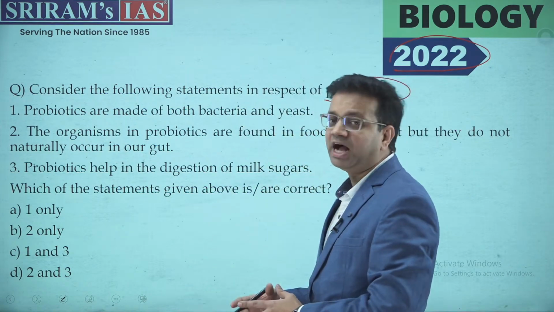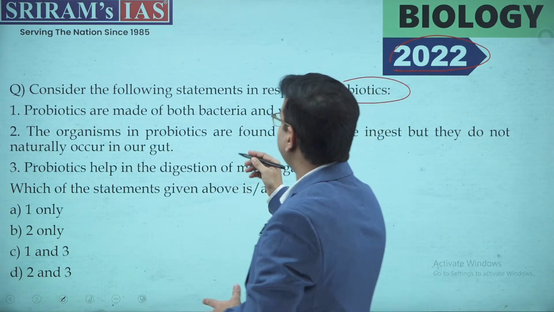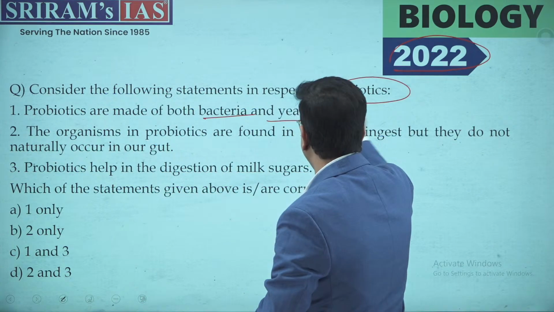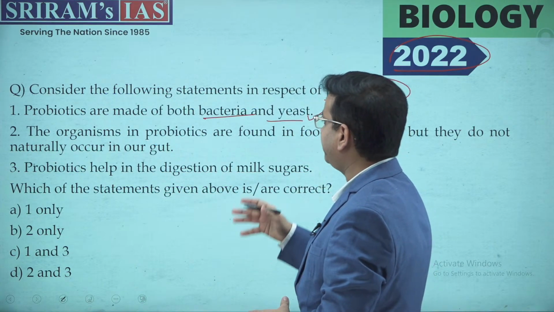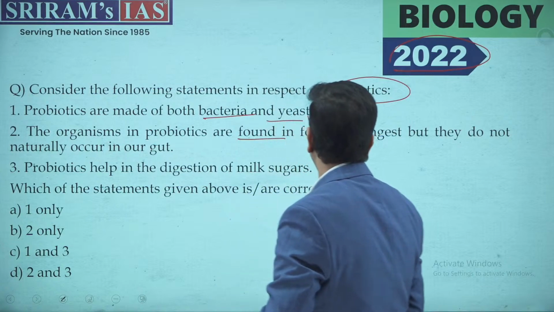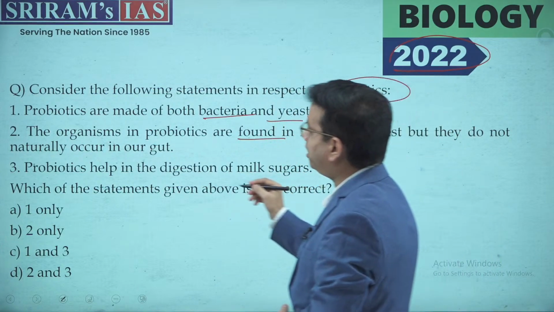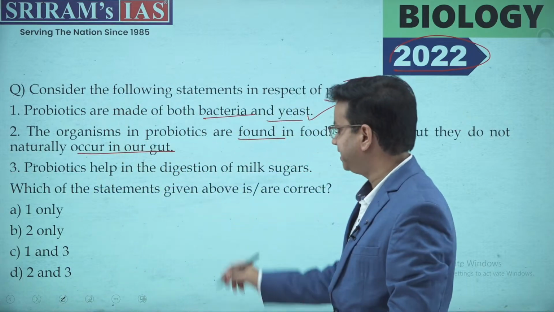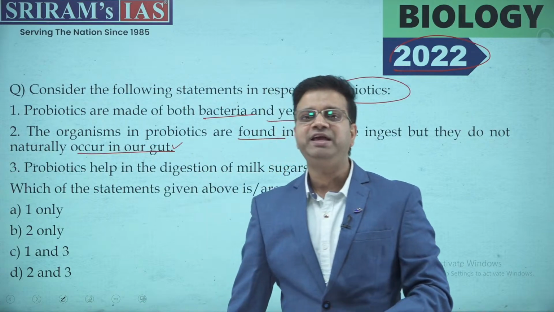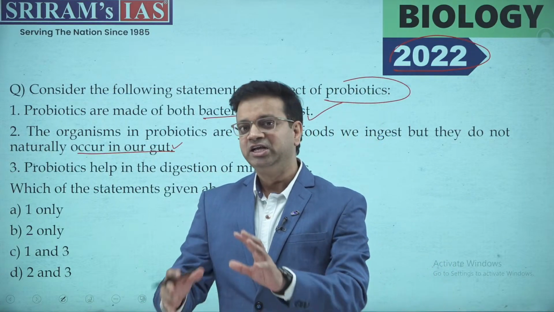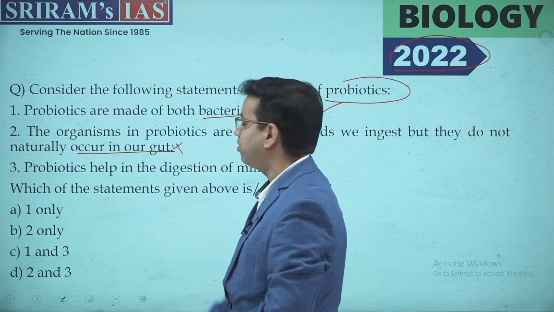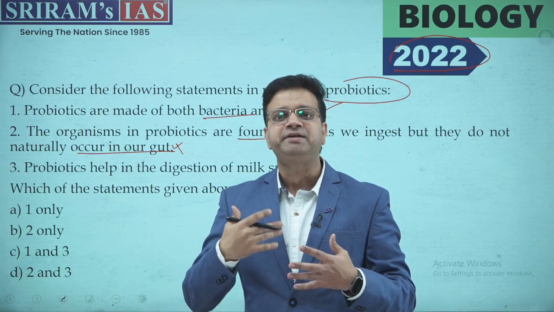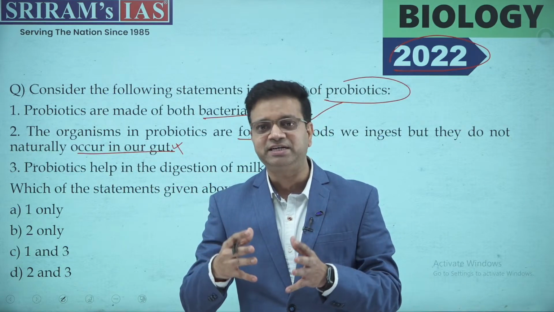So the question that is being asked about probiotics is, probiotics are made from bacteria and yeast. Now we will have a check, but this is absolutely the correct one. The second is this, the organisms in probiotics are found in the foods and we ingest them, but they do not naturally occur in the gut. Now you have to get into the basics to eliminate this particular option. See, in the human body, we have lactobacillus bacteria, right? So this particular statement is absolutely wrong, because we already have some bacteria in our gut. In the human gut, there are millions and trillions of bacteria, probiotics that are functional.